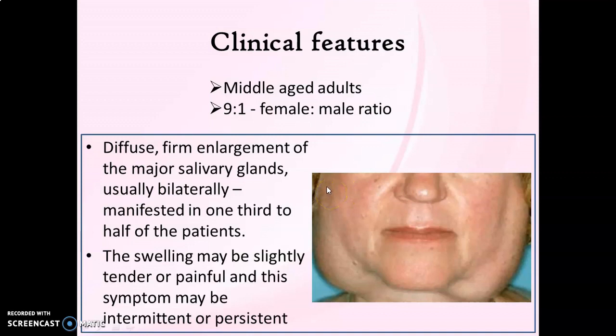As it affects salivary glands, it might cause enlargement of salivary gland, usually bilaterally, as you can appreciate in this image. The enlargement may be appreciated in 1/3 to 1/2 of the patients affected with Sjogren syndrome. And the swelling or enlargement may be slightly tender or even painful, and pain if present may be intermittent or even persistent.